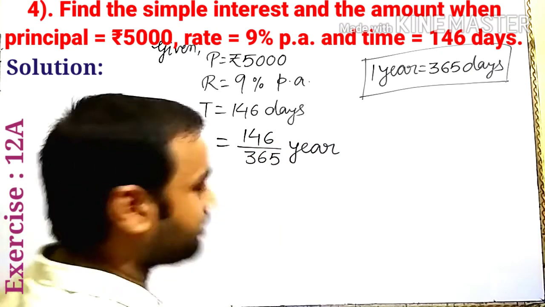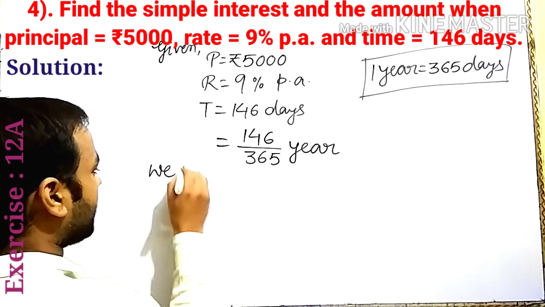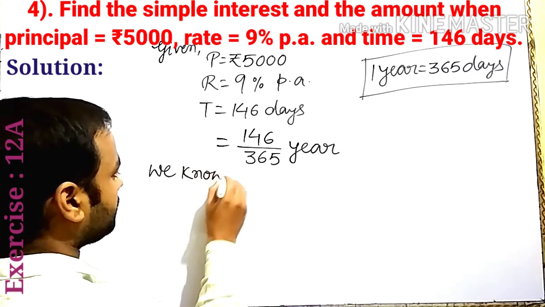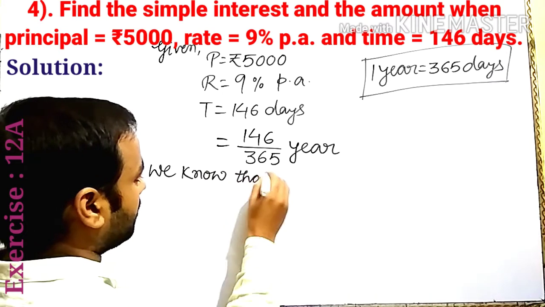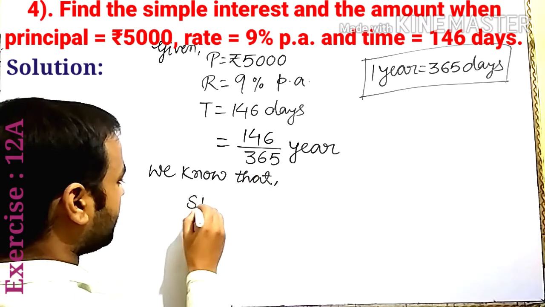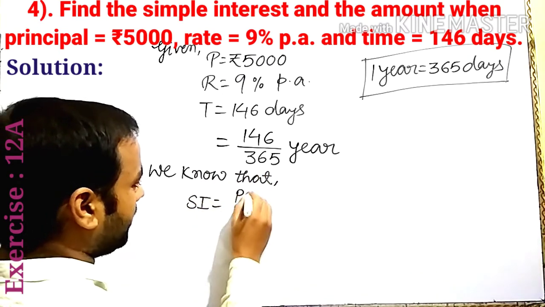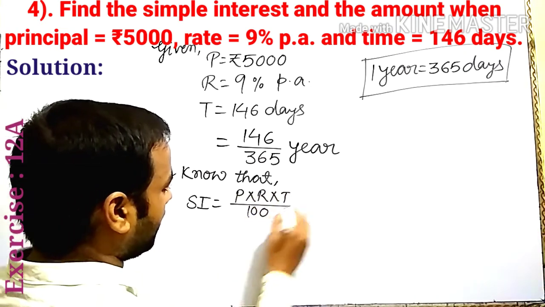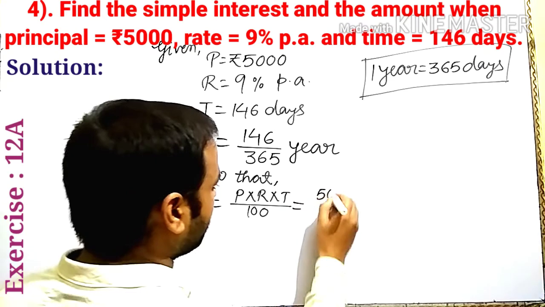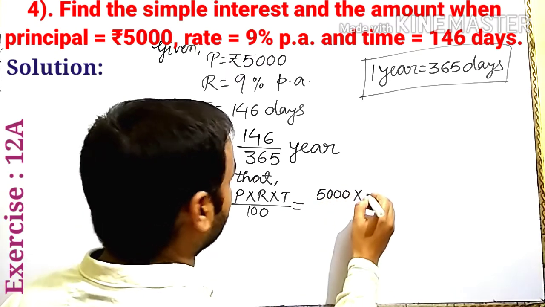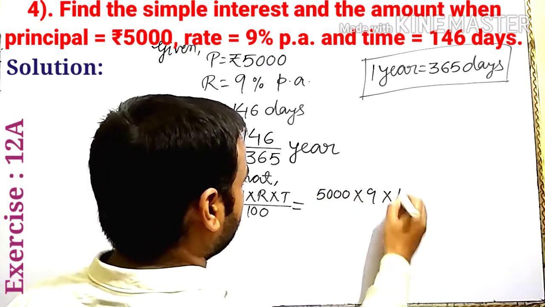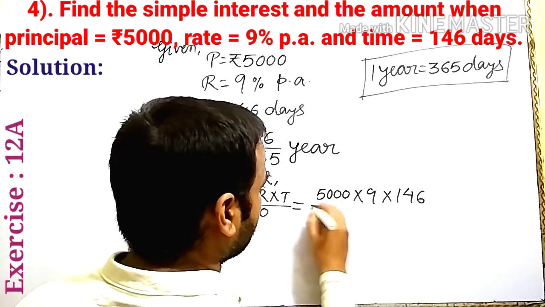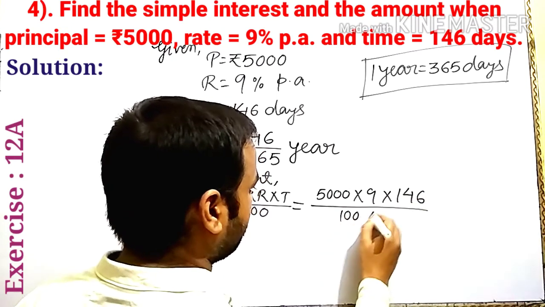Is it clear? We know that SI is equal to P into R into T upon 100. Here P given 5000, R given 9, time given 146 upon 365.